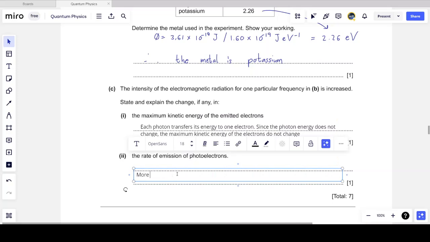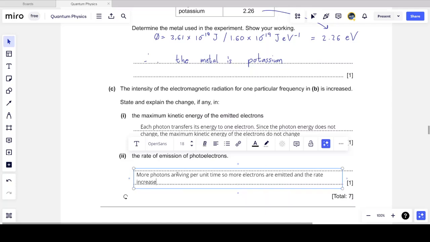Now what we have is more photons arriving per unit time. That's what an increase in intensity means. So they arrive, they strike the metal. Each one of them interacts with an electron. So there's more electrons that will be ejected, and hence the rate of emission of photoelectrons also increases. So more electrons, we know them to be photoelectrons, are emitted, and obviously the rate increases.